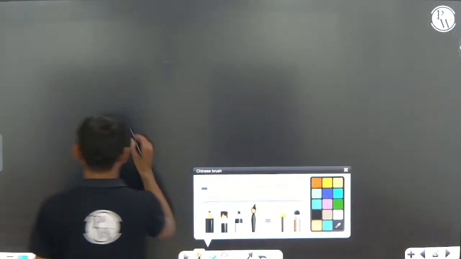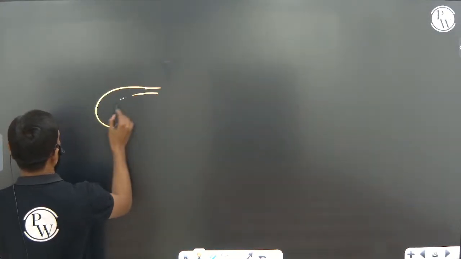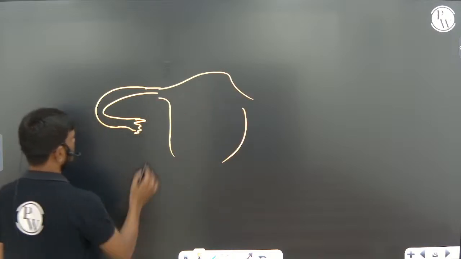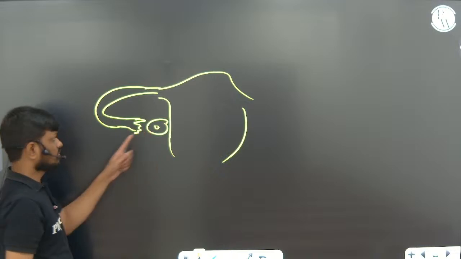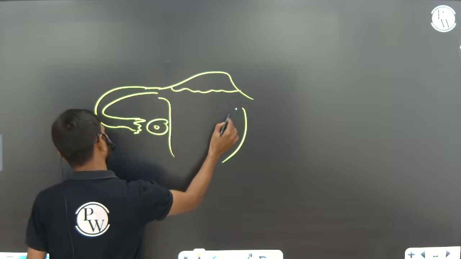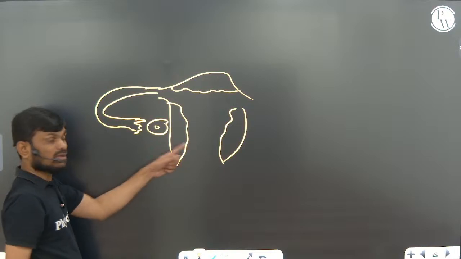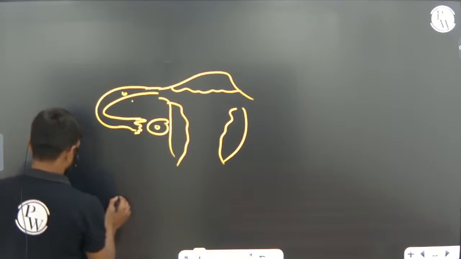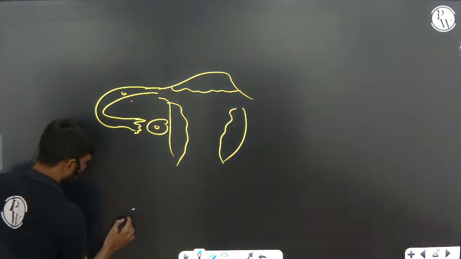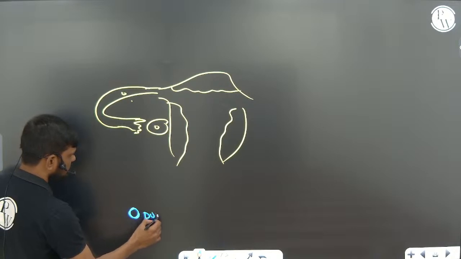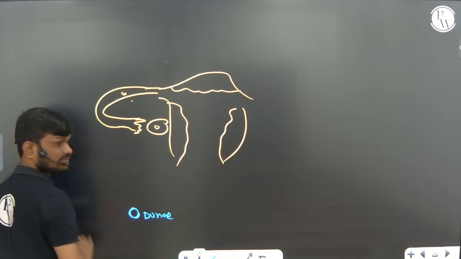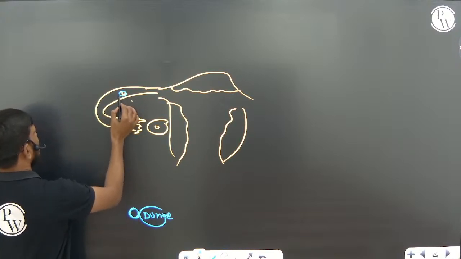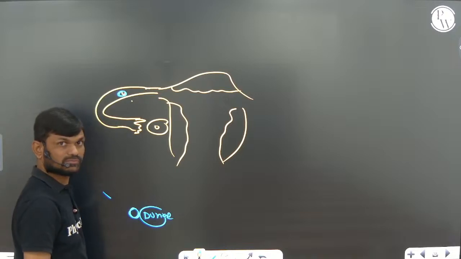In GIFT, suppose this is the lady. She cannot produce ova, but her endometrium lining is suitable for the development, and her fallopian tube is also suitable for fertilization. So we collect the egg from the donor or wife, and we insert it into the fallopian tube.